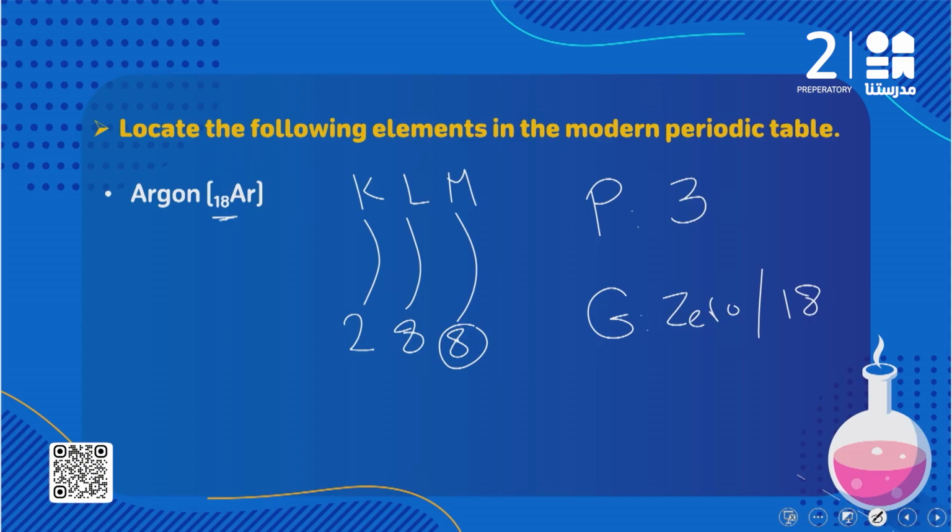طيب period يبقى لازم أعمل إيه؟ determine أو to count the number of the energy levels here. Here I have 3 energy levels, so this element exists in period 3. طب how many electrons exist in the outermost energy level? Here we have 8. 8 ده معناها إن ال energy level ده is saturated with electrons. يبقى إحنا بنتكلم على ال inert gases وال inert gases exist in 0 group أو group 18.